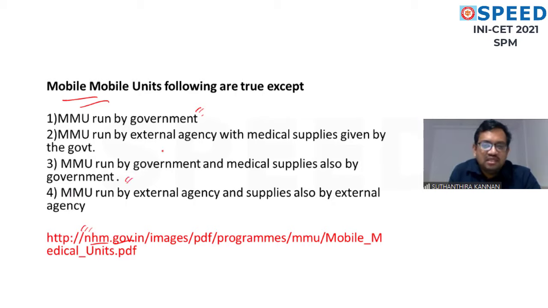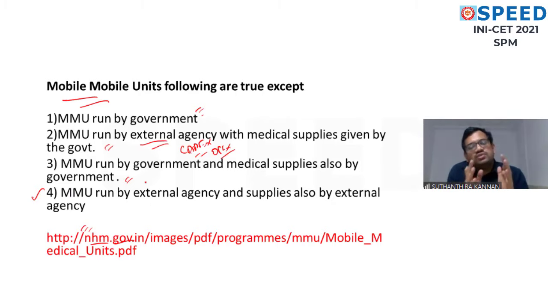So option 1 and 3 are combined, and option B is also correct. The mobile medical unit run by the external agency is called CAPEX, that is capital expenditure, and the OPEX, operational expenditure, they will say. Option 4 is wrong. So this is the correct answer. The supplies will always be by the government. The government wants to set up these services in the outer inaccessible areas. So that is how the mobile medical unit works.